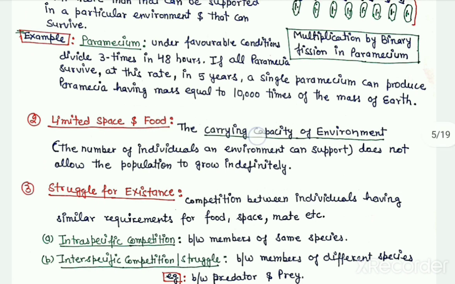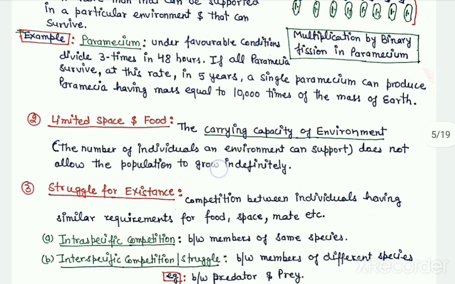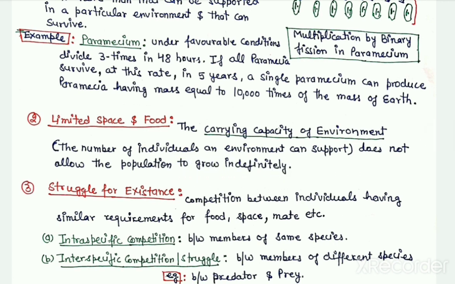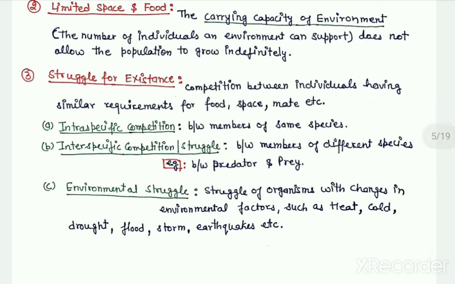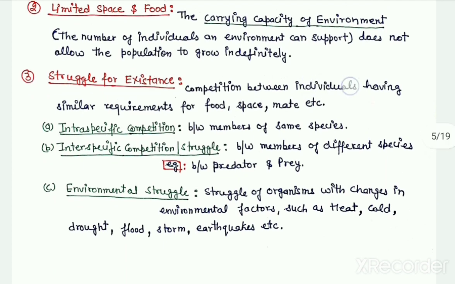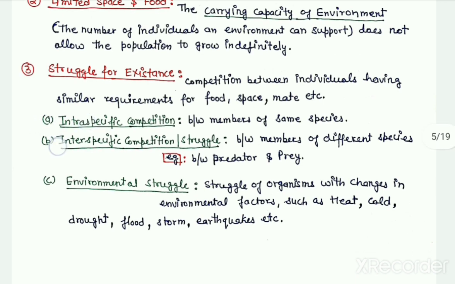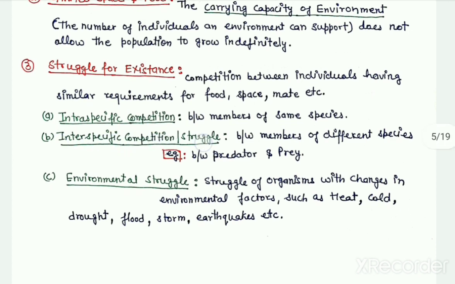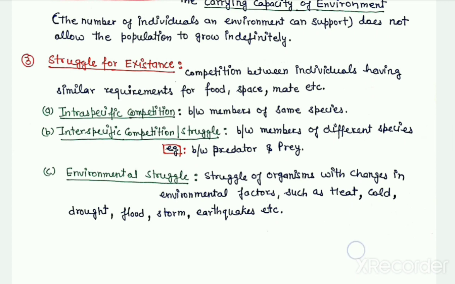So there is a carrying capacity of the environment which does not allow the population of any organism to grow indefinitely. Due to this arises a struggle for existence, or a competition between the individuals which have similar requirements for the resources. So individuals with similar requirements will compete with each other, and this competition can be intra-specific competition, inter-specific competition or struggle, or it can be a struggle with the environmental factors.